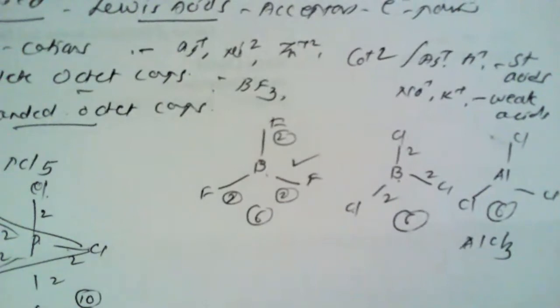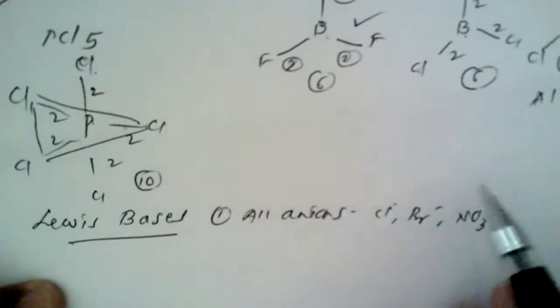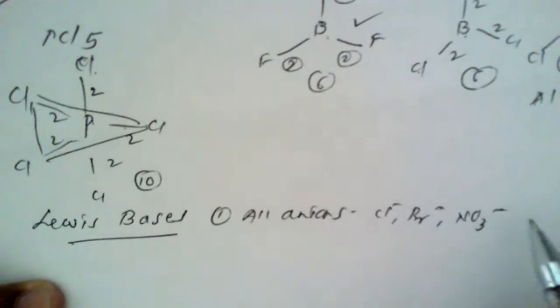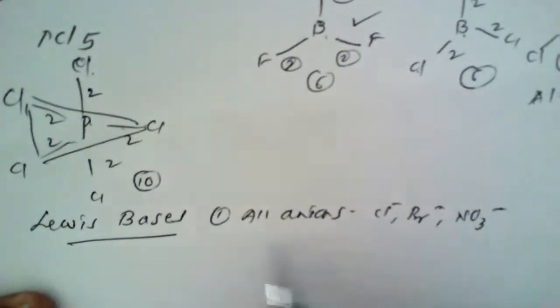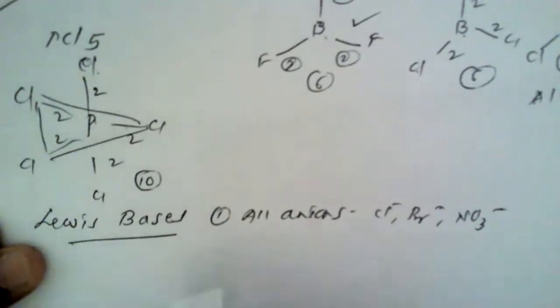They are capable of donating their electron pairs and hence are known as the Lewis bases. So all the anions are grouped under the Lewis bases.